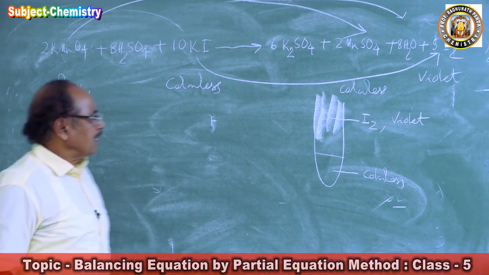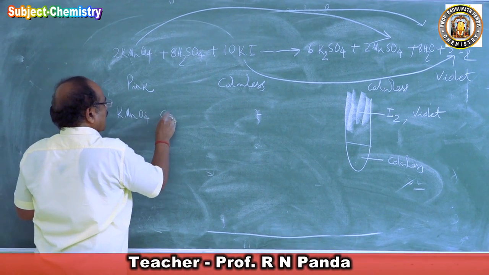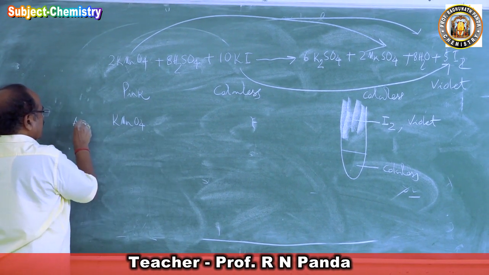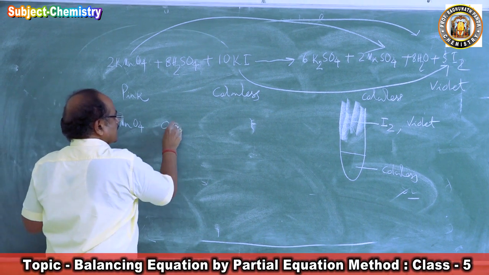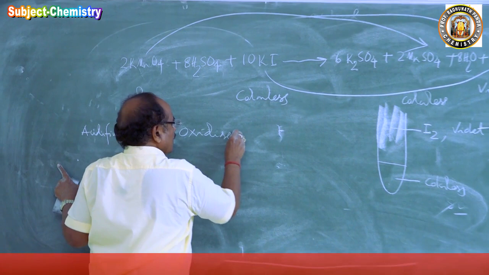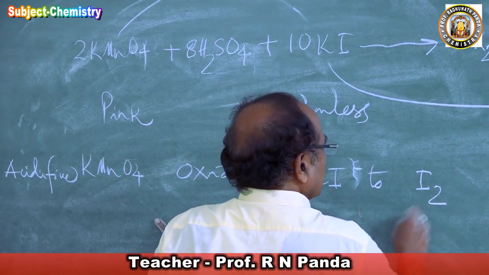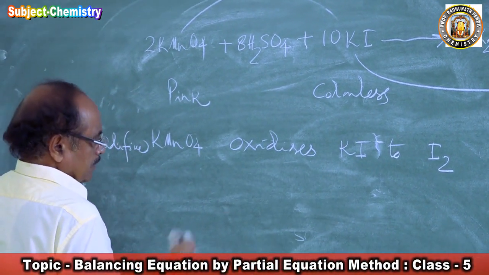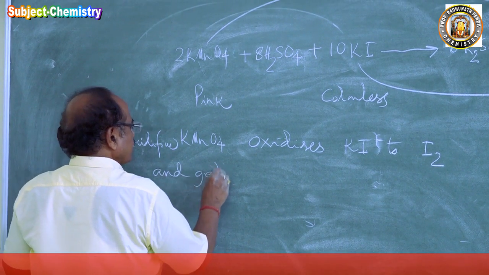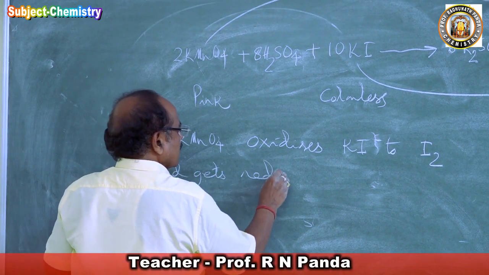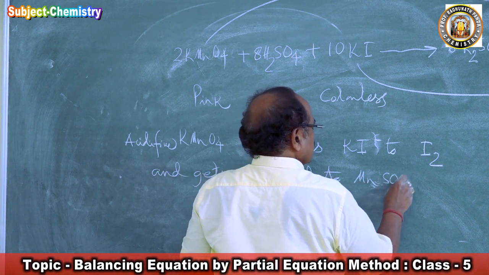So we'll say what? Acidified potassium permanganate, acidified KMnO4 oxidizes potassium iodide to iodine, and gets reduced to MnSO4.